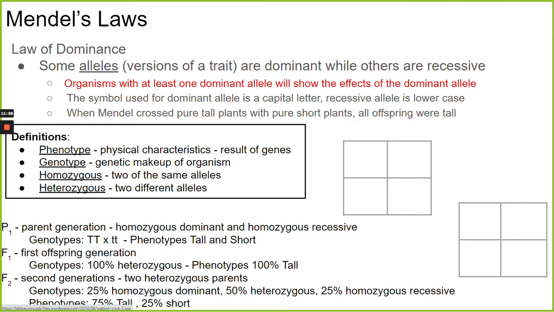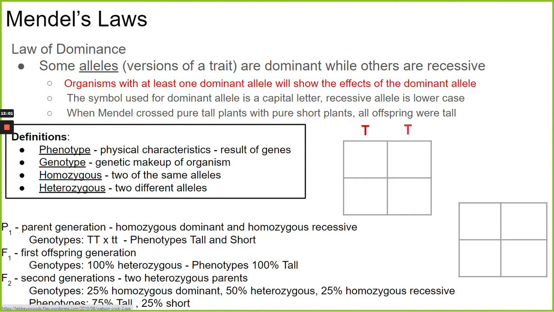And so what do you think that led him to consider about the tall allele versus the short allele, if tall always showed through in the next generation? What does that mean about the tall allele? That was the dominant trait? Yeah, that was the version that was dominant. And the short allele was recessive.